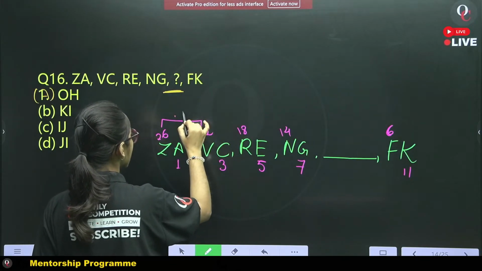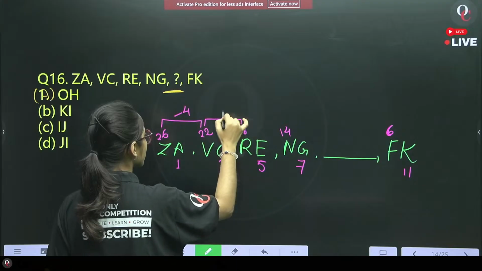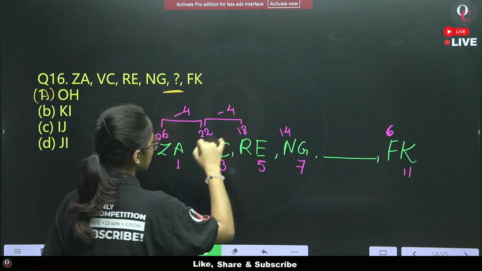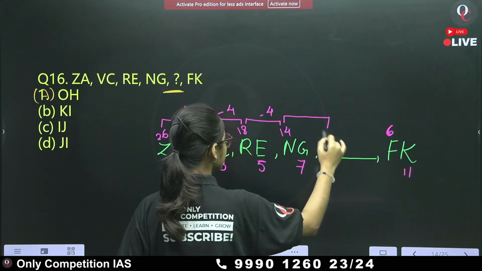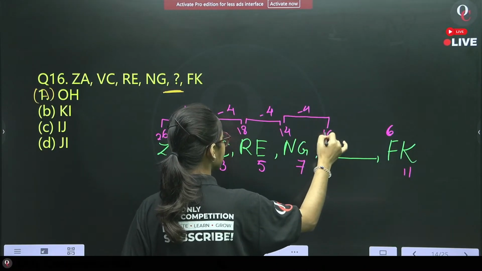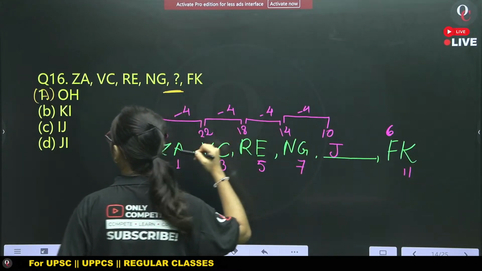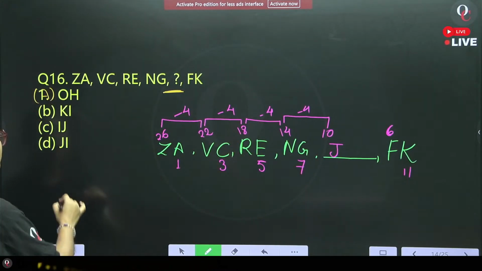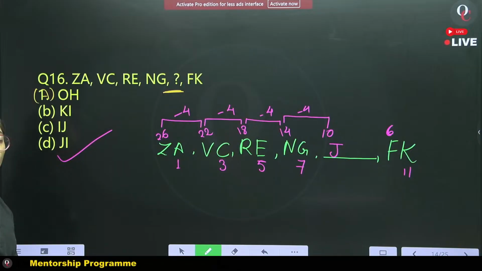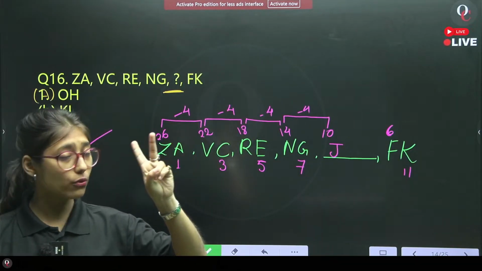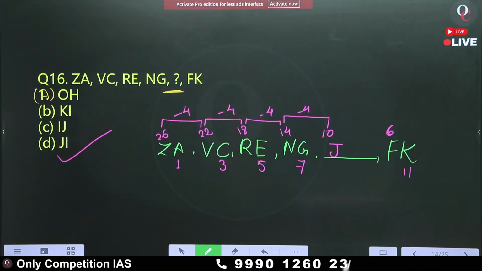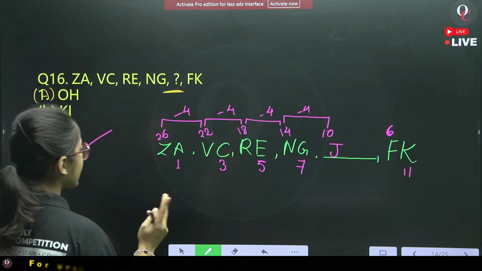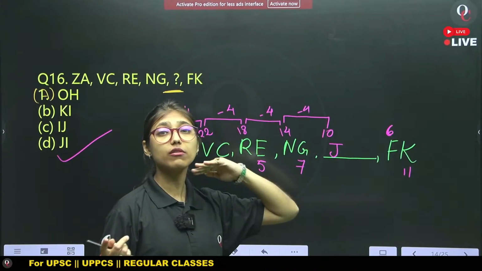26 to 22 is how much? Minus 4. From 22 to 18 it is minus 4. Here also minus 4. So definitely the first term will be what? Minus 4, that is 10. 10 means J. Which option starts from J? It is option D. We don't have to find the second term, because finding the second term means wasting more time.